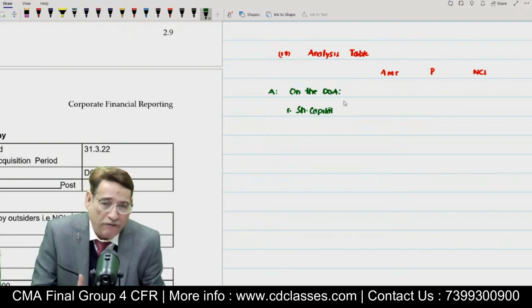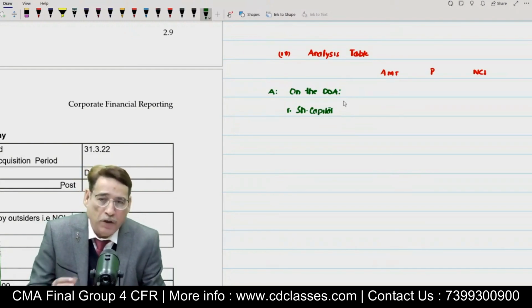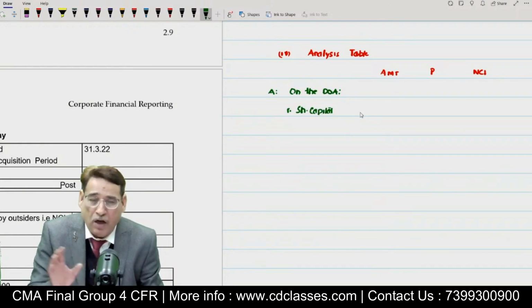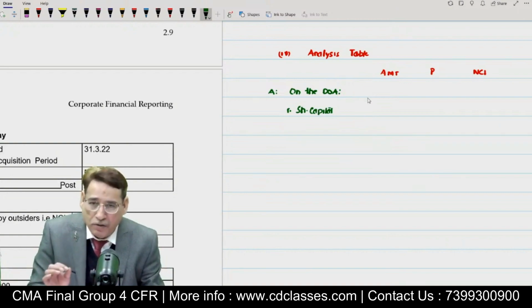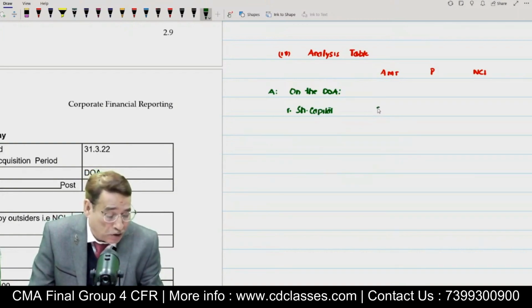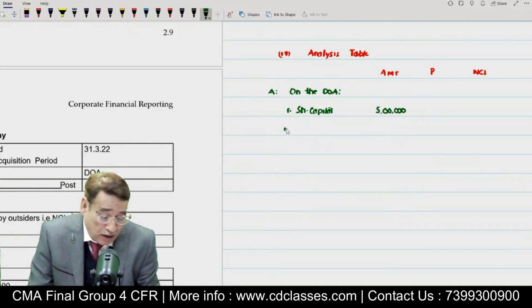As I discussed in the last session, you need not worry about share capital, because at every stage during the entire accounting year the share capital amount must be the same. Is it clear to you? So safely we can say that even on the date of acquisition, the share capital of the subsidiary company must be 5 lakh. It is not going to give us any sort of trouble.